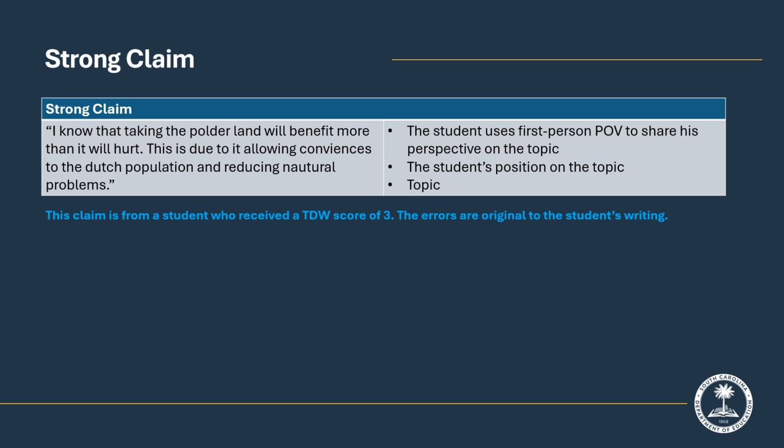The student uses the first person point of view by stating, "I know that." The TDW task asks students to state their position, which implies first person point of view. Remember, this is the first year students in 5th grade are writing claims instead of opinion statements. This means that 5th grade students will need explicit instruction about claims.